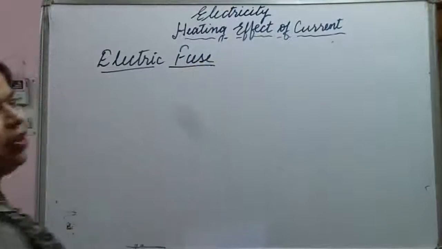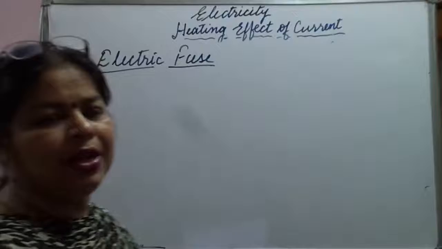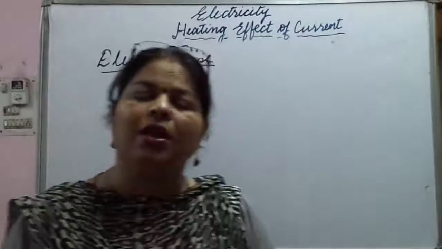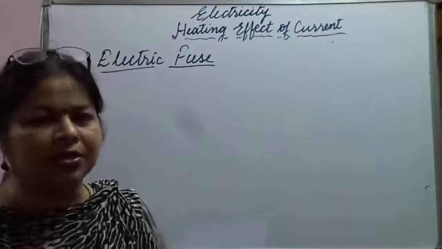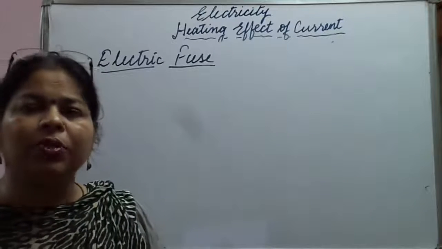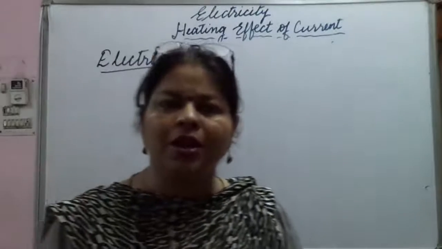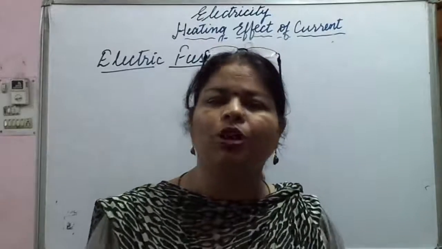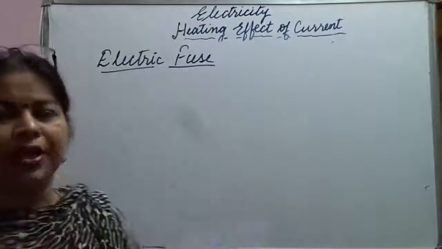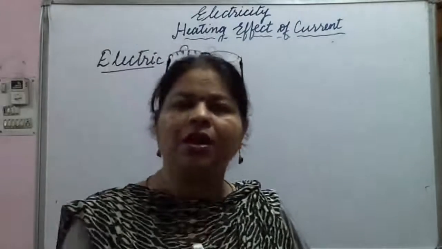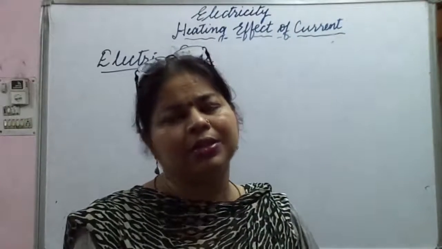It is a safety device which is connected in the domestic electric circuit, so that when a large amount of current flows in the circuit, what will it do? It is going to disconnect, or break the continuity of the circuit.